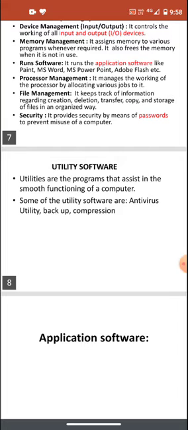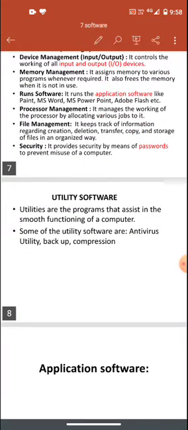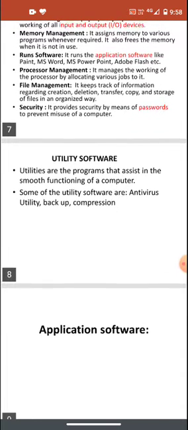If we have antivirus software in our computer, then we can save our computer from viruses. If we run our antivirus software, then there will be no virus in our computer. And if there is already a virus in our system, by means of antivirus we can delete it from our computer. The second utility software example is backup. If some files are deleted from our computer, we can run backup software to take back all the deleted files. The operating system keeps track of our files in memory. It has all the files even after deleting.